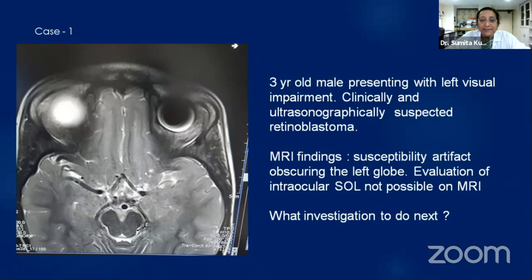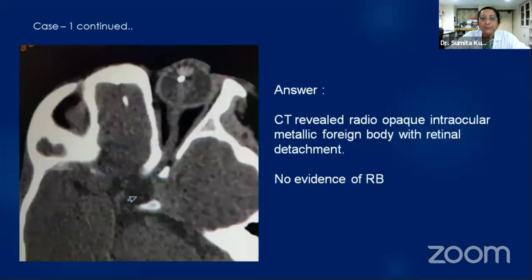So now in this kind of a scenario, the postgraduate trainee should be asked what investigation to do next because ultrasound has already been done. So the answer should be a CT, which will reveal the radio-opaque intraocular metallic foreign body and associated retinal detachment. There was no evidence of retinoblastoma in this little boy.